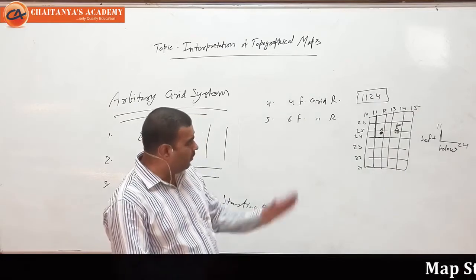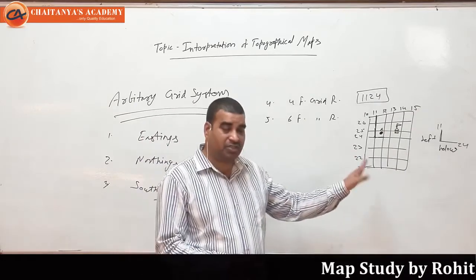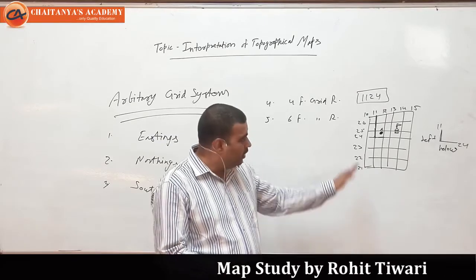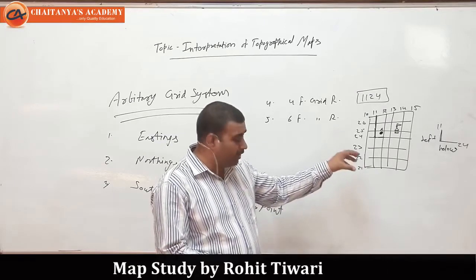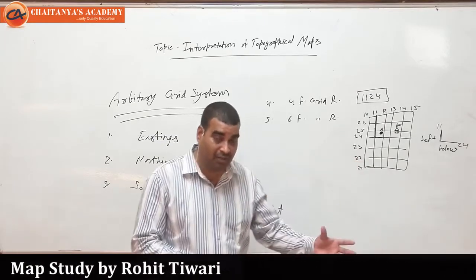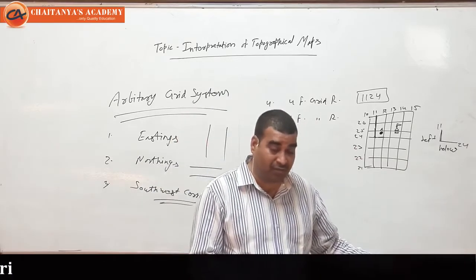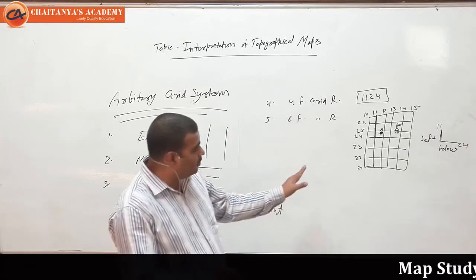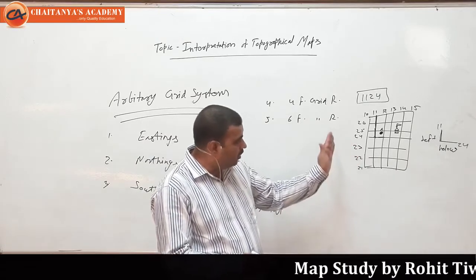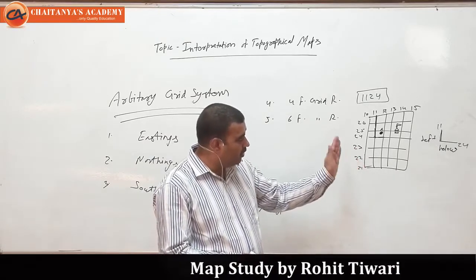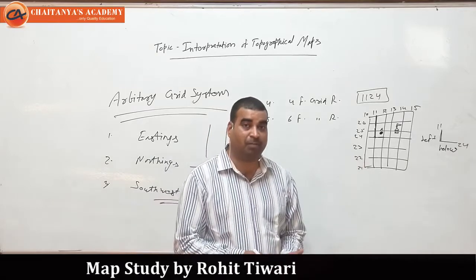It's very simple. We have northings and eastings on the topo sheet. We first have to open our eyes and see what feature they're asking, locate where it is on the topo sheet, and then look at which northing and which easting is covering that particular place.